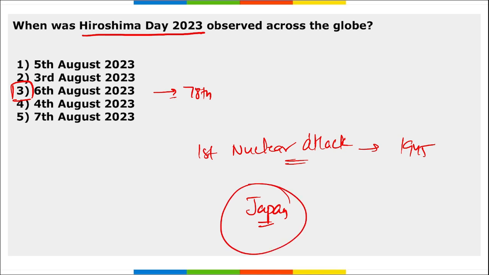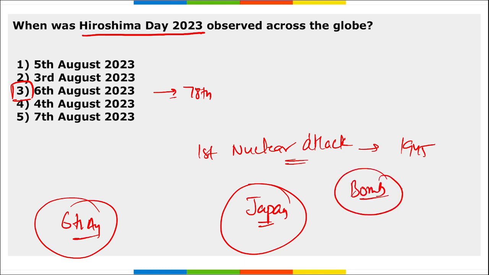So remember, the Hiroshima Peace Festival, or we can say a peace festival, is observed when? It is observed on 6th of August every year since 1947. Correct? Also remember, what is the name of the nuclear bomb that was dropped on Hiroshima? The name of the bomb is Little Boy.